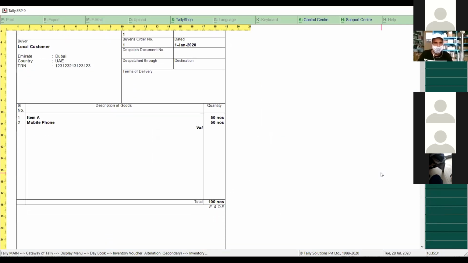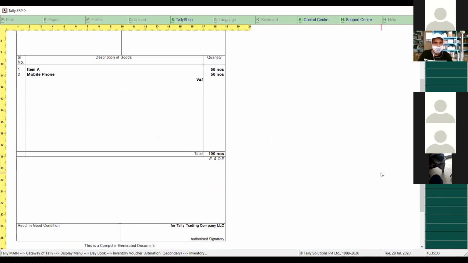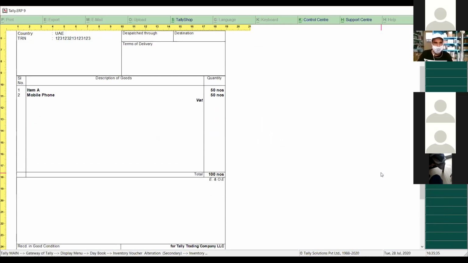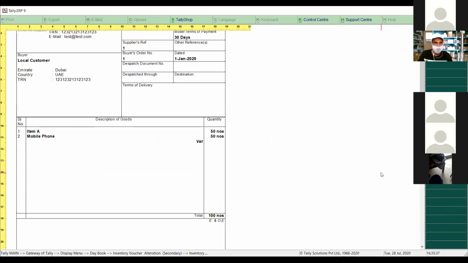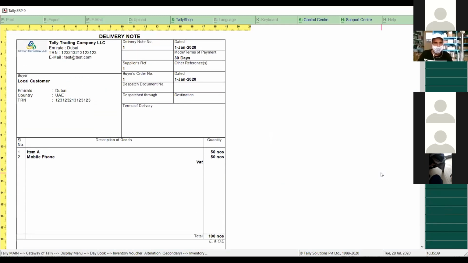In the same way, you can print the voucher for the delivery note. And even if you want to send it by email, by hard copy, or export to Excel or something, you can print as well.